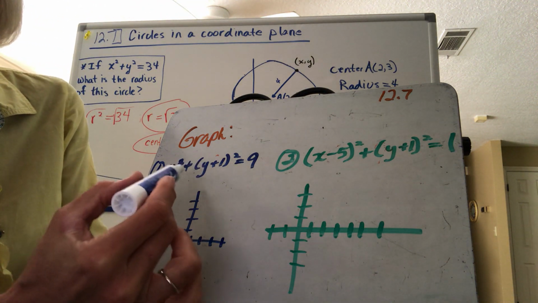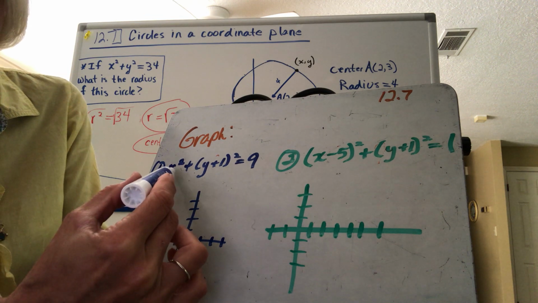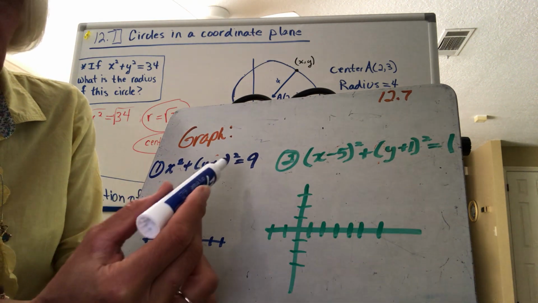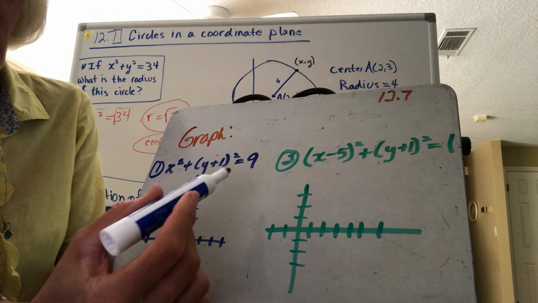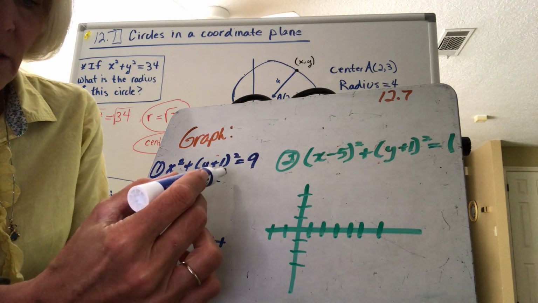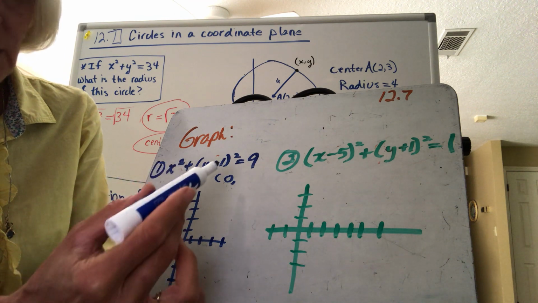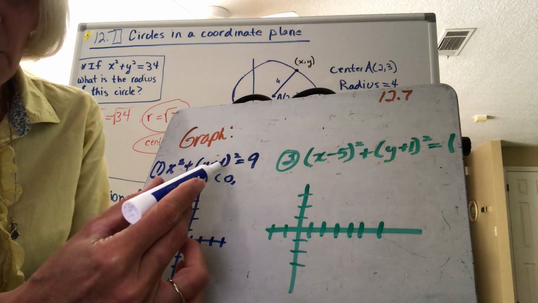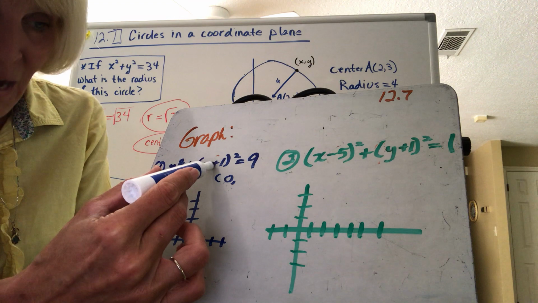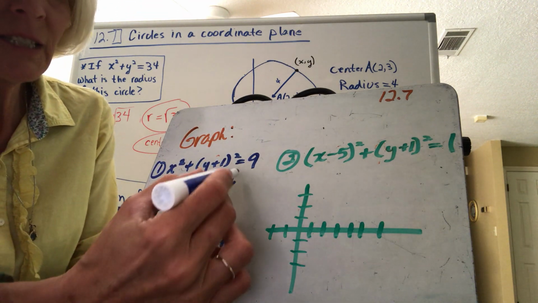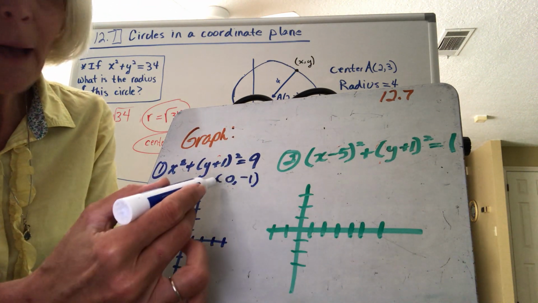So that means that I have to look at what was being subtracted from my x, what's being subtracted from my y. So my center is going to be 0 because nothing's being subtracted from my x. What's being subtracted from my y? Now remember, that would be like minus a negative to be plus. So it's the opposite sign.